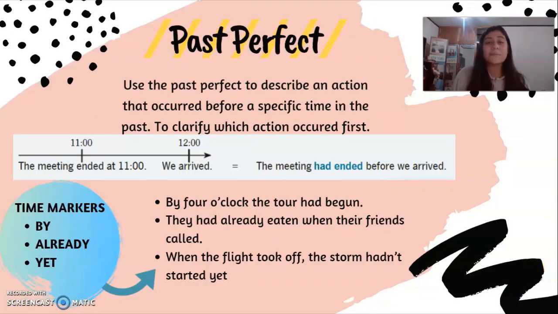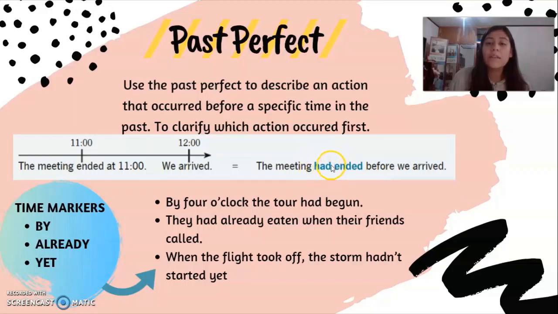Our second topic is past perfect. We use it to describe an action that occurred before a specific time in the past and to clarify which action occurred first. Let's check this timeline. The meeting ended at 11 and we arrived at 12. So the meeting had ended before we arrived. In this case, the meeting ended first, so that's why we use past perfect form.